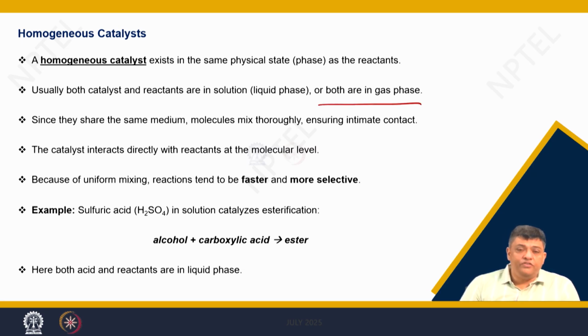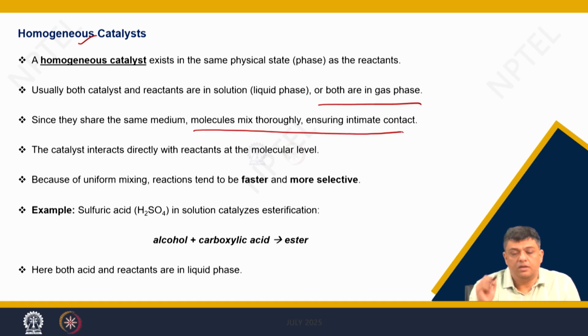Now, if you see this condition, that means they are sharing the same medium. You can have high order of mixing and higher interactions. That is why they are called as homogeneous catalysts.